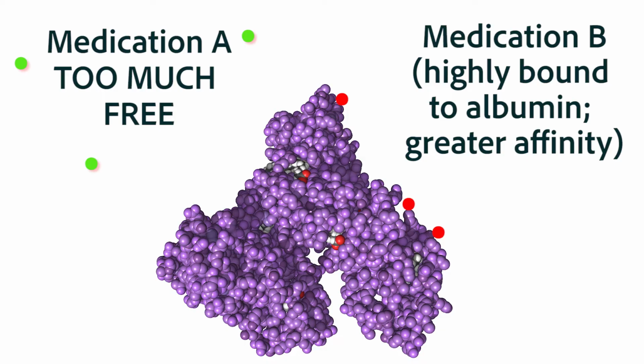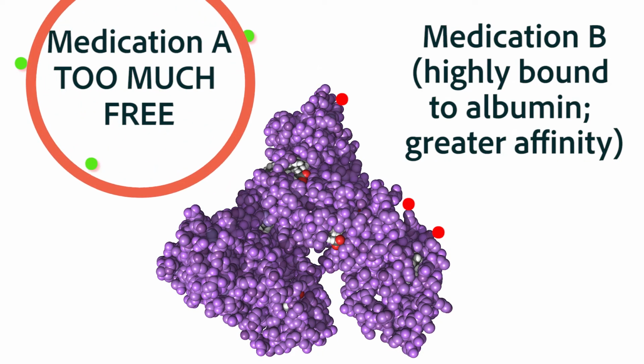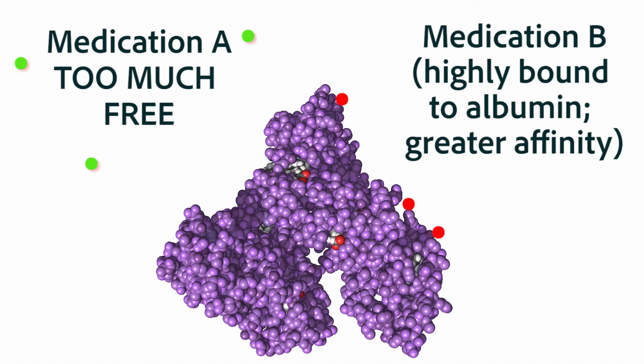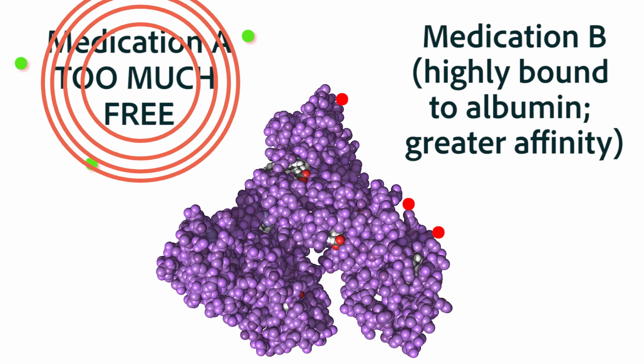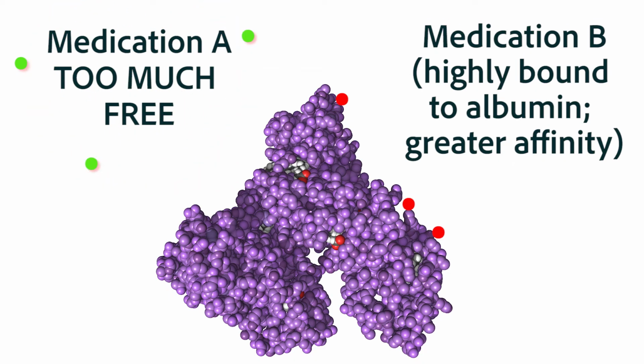And you were correct if you said 2, drug B may knock a lot of drug A off the albumin binding sites, leaving more of drug A free. And if there's more of drug A free, then there's a greater potential of adverse and toxic effects of that drug. While the potential for this type of reaction to occur is really overestimated in pharmacology books, it's one of the reasons that 2 medications are oftentimes contraindicated together.